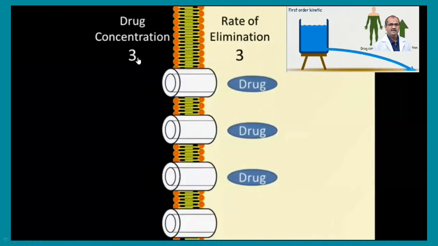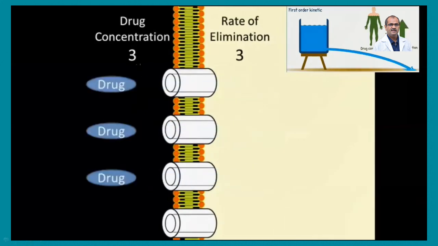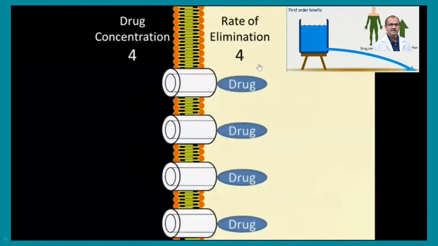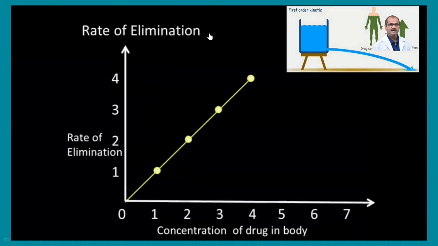If the drug concentration is 3 milligram per kg, then the elimination is also 3 milligram per kg. If it is 4 milligram per kg, the elimination is also 4. As the concentration of the drug goes on increasing, the elimination goes on increasing. The relation between drug concentration in the body and elimination is exponential in nature.